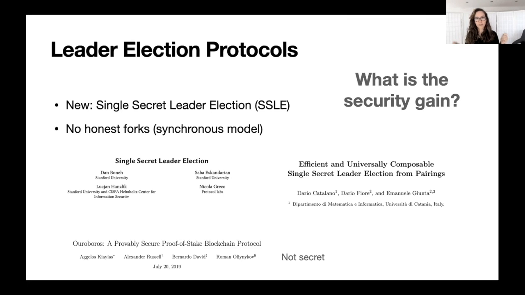However, it's not secret, it's public. And having a protocol that is secret is very desirable in proof of stake systems because it prevents some types of DDoS attacks. That's why I haven't mentioned it for now. In the rest of the talk, I will focus on comparing SSLE, single secret leader election, versus PLE, probabilistic leader election.